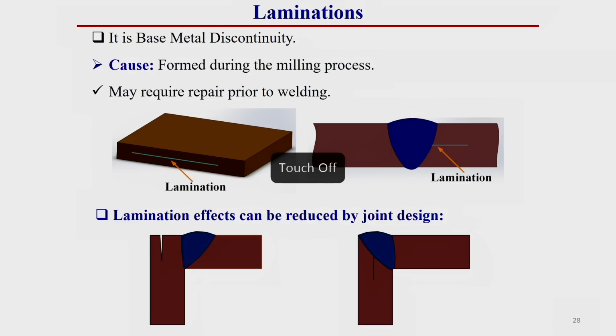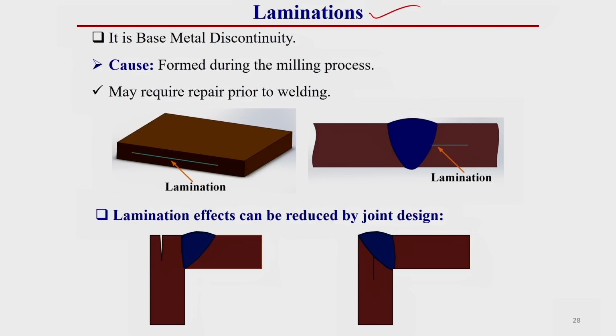Then base material defect. This lamination is a base metal discontinuity. This lamination generally occurs when we prepare the base metal before welding. To prepare the required shape or size, some machining operation may be required on the base material. So, during machining operation, especially milling operation, some sort of lamination or some sort of cut can be there in the base material itself.